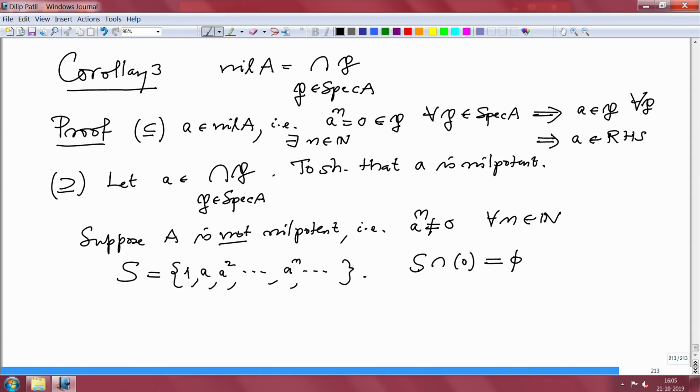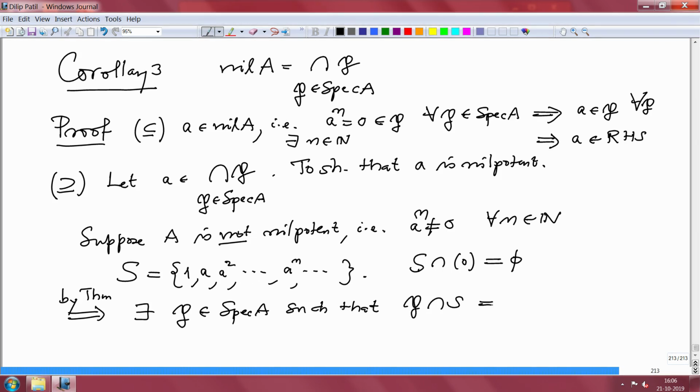So by theorem, there exists a prime ideal P such that P intersection S is empty, but then no power a power n will belong to P for every n.